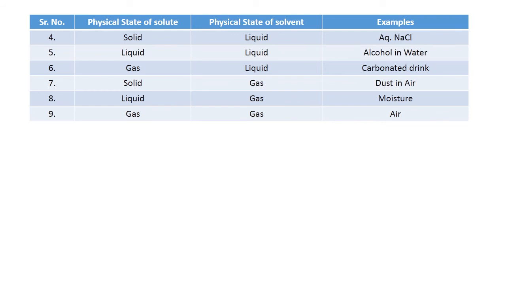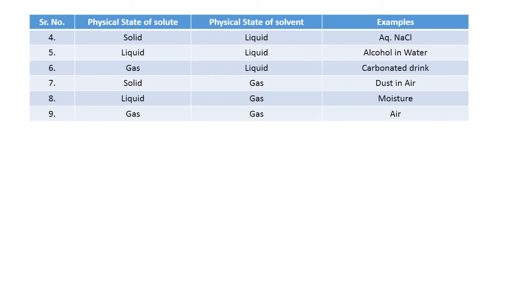Generally, we always prepare solutions in which a solid is added to a liquid. We take the common example of NaCl added into water, and the formed solution is solid in liquid, because NaCl is solid and water is liquid.